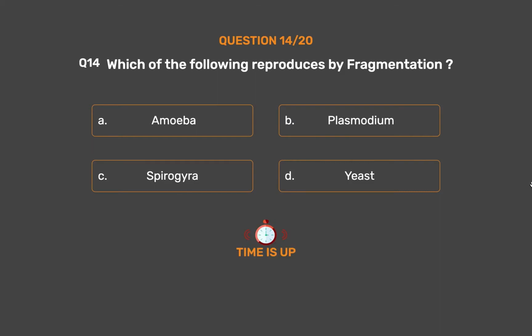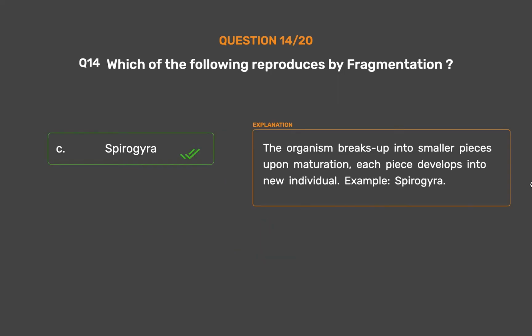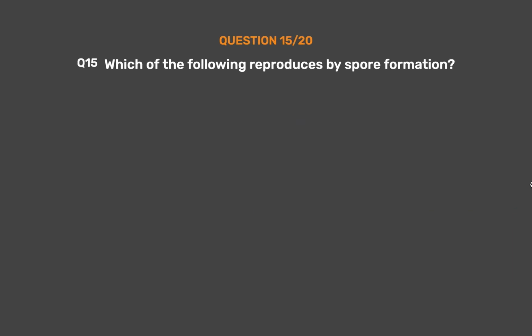The correct answer is option C. Spirogyra. The organism breaks up into smaller pieces upon maturation. Each piece develops into a new individual. Example, Spirogyra.